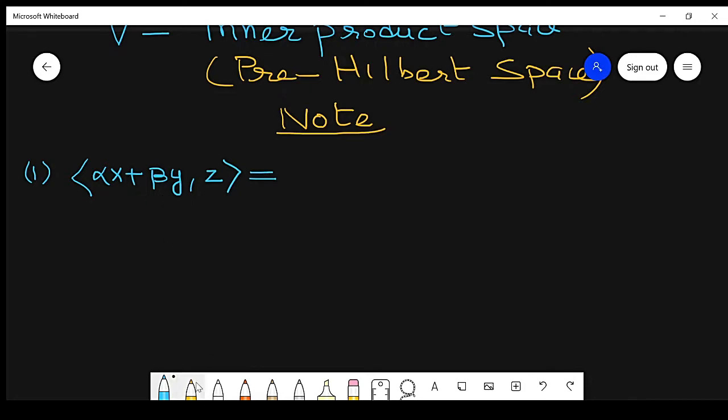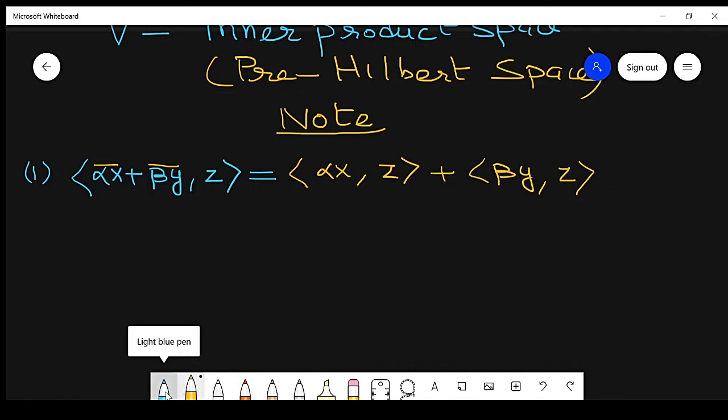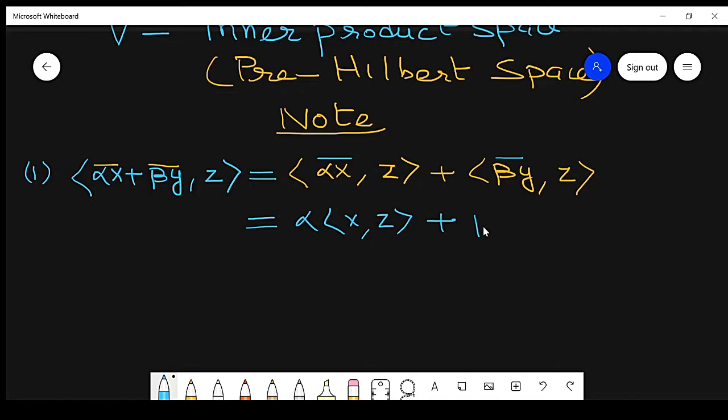By using some property, this can be written as alpha x comma z plus beta y comma z. Now using the scalar property, this can be written as alpha times x comma z plus beta times y comma z. So what we conclude is the combined property: alpha x plus beta y comma z is equal to alpha x comma z plus beta y comma z.